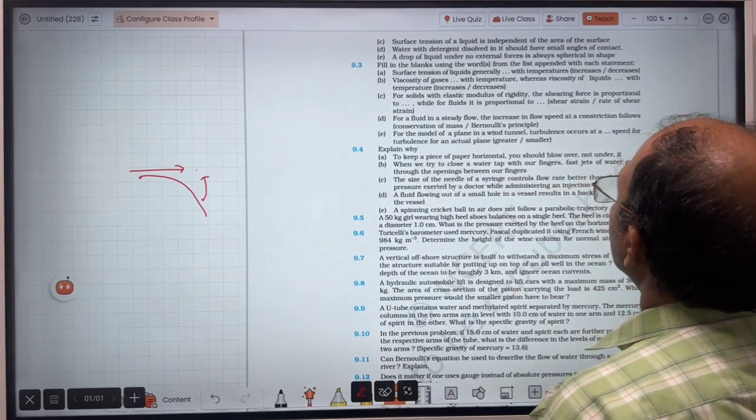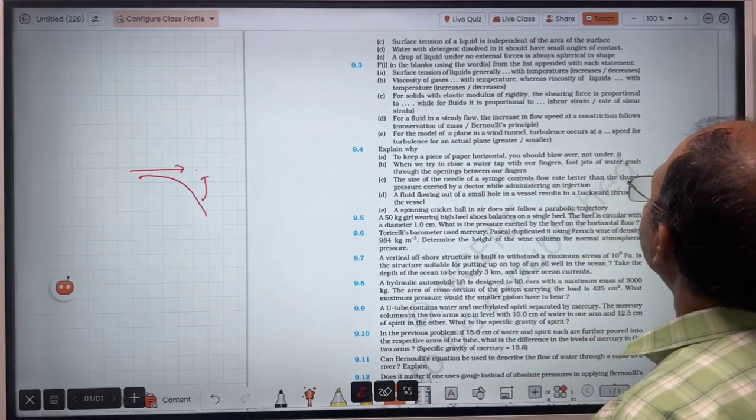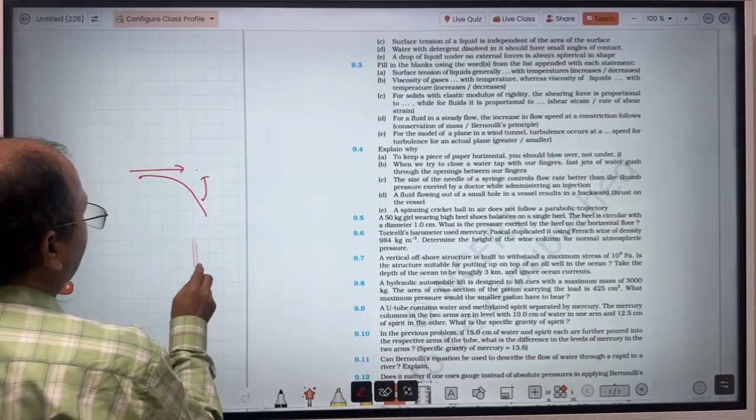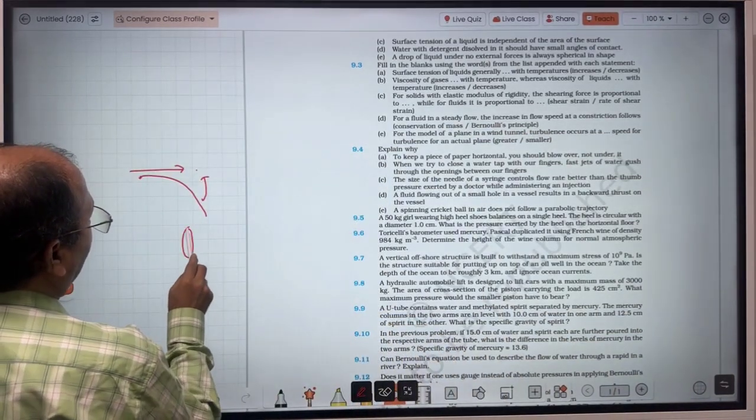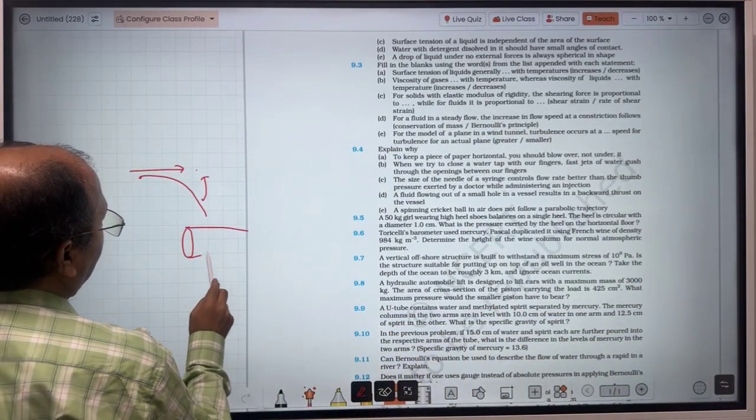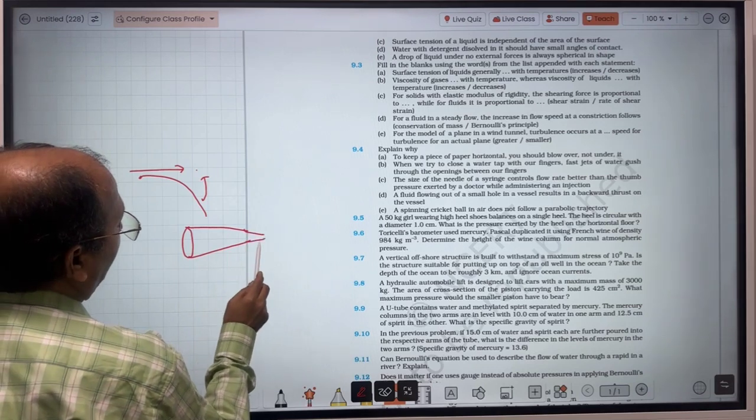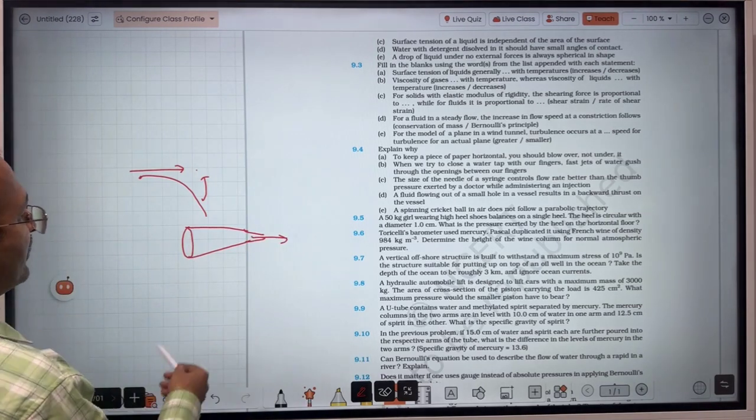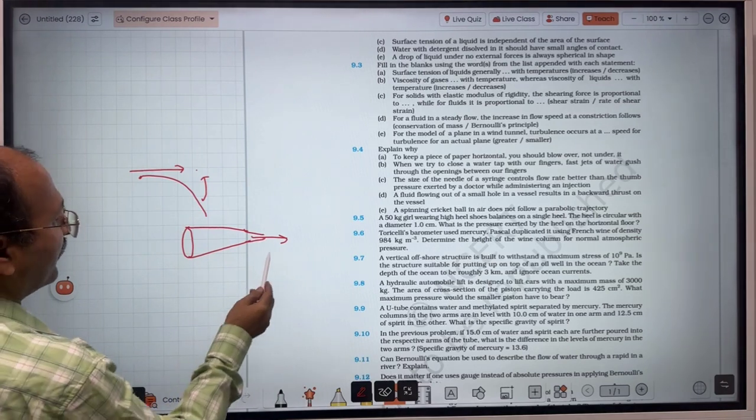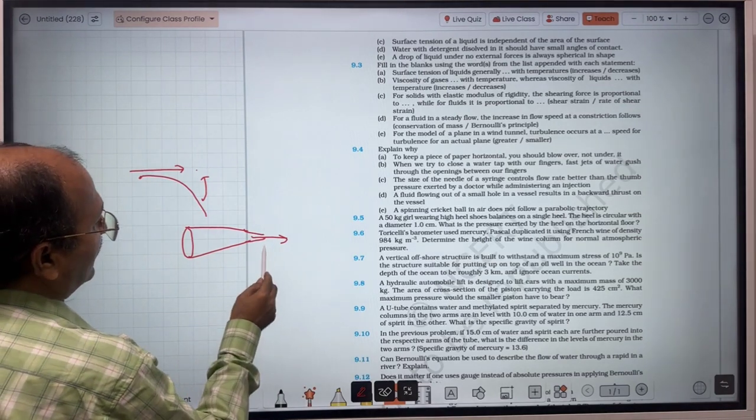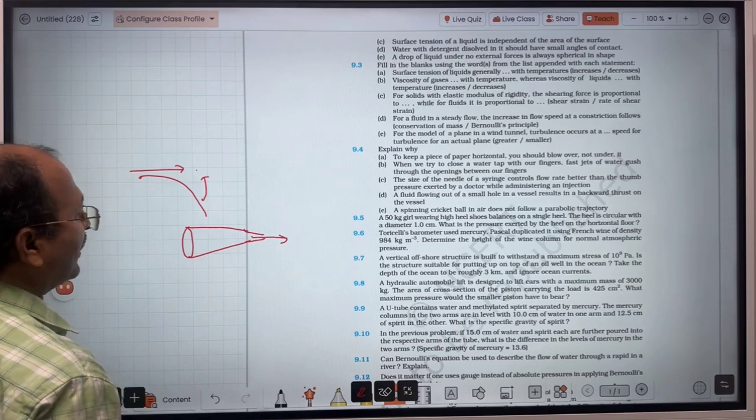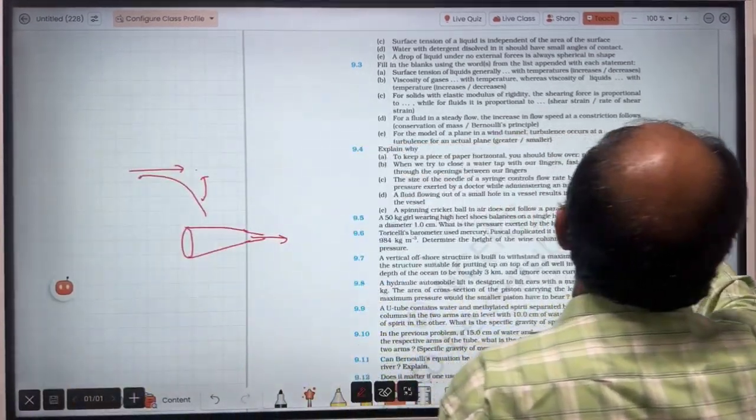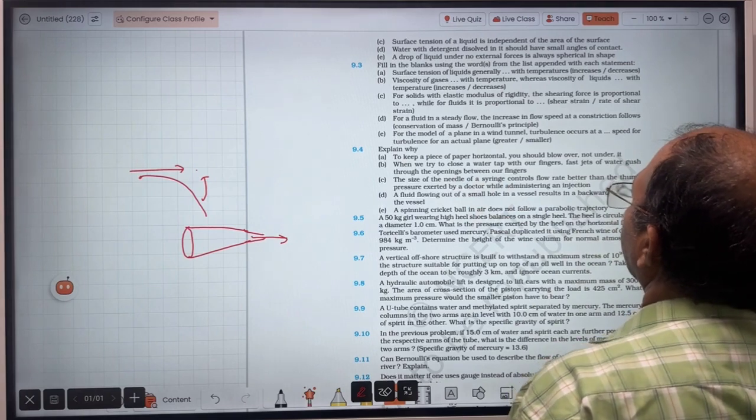Then when we try to close a water tap with our fingers, fast jets of water gush through the opening. It is obvious. Suppose this is opening and now there is very small fine pore, or many pores are there. Then ultimately mass will remain conserved. So according to continuity principle, velocity must increase. Since areas are very less, that is why speed will be higher. So fast jets of water will gush through the openings between our fingers.